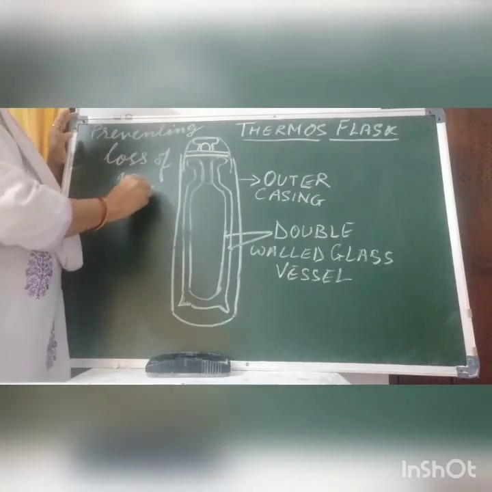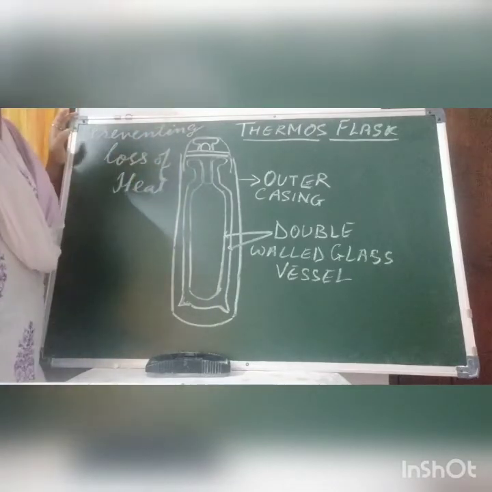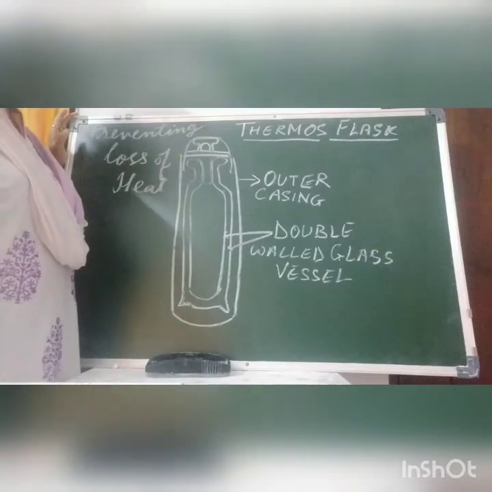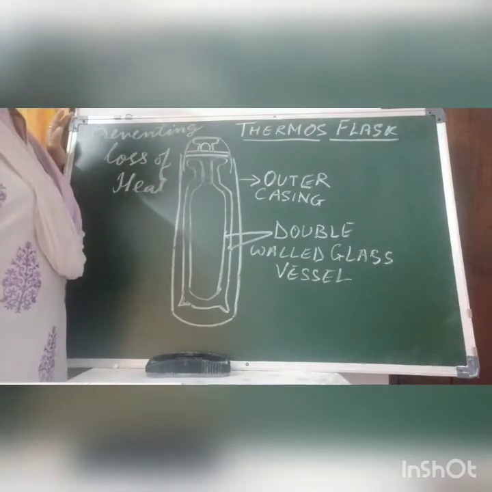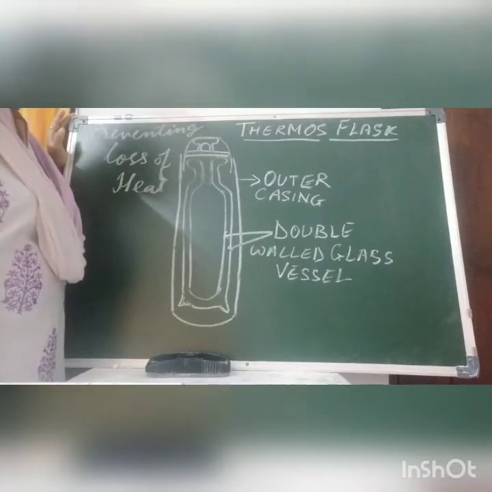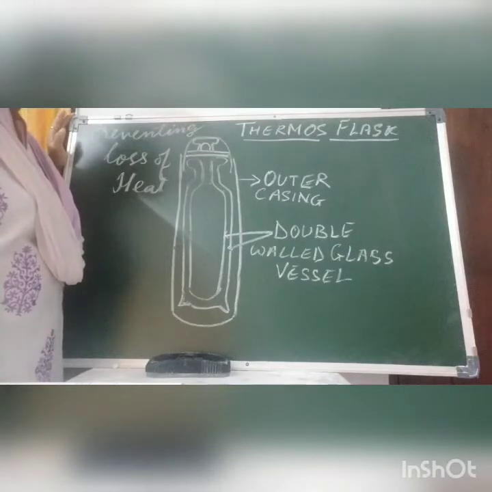A thermos flask is a good example of how heat loss by all three modes of heat transfer, conduction, convection and radiation, is minimized. This we are going to discuss.